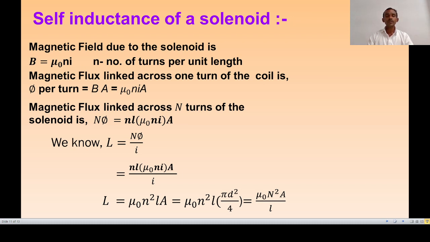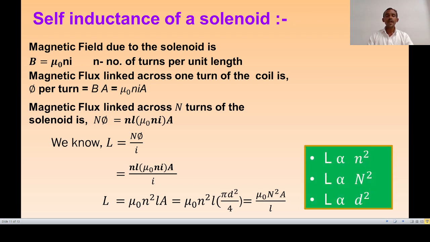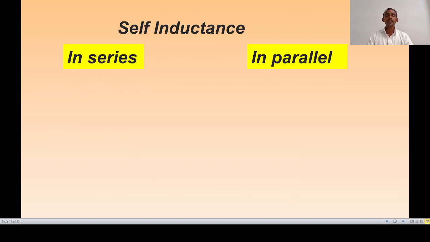Now from this equation we can conclude that the self inductance of the solenoid is directly proportional to the square of the number of turns per unit length. It is also directly proportional to the square of the total number of turns, and it is also directly proportional to the square of the diameter of the solenoid.